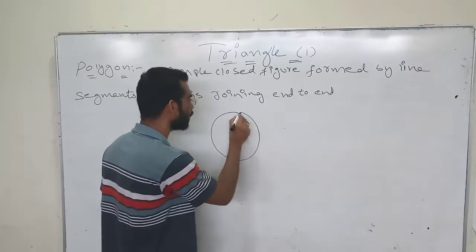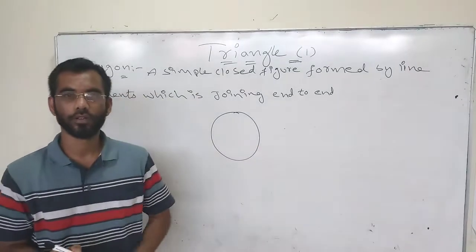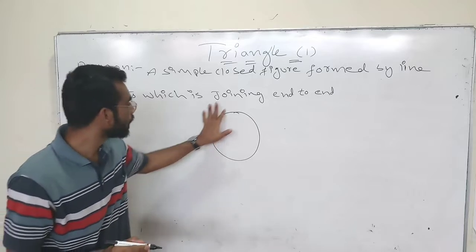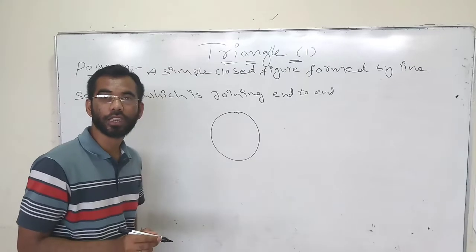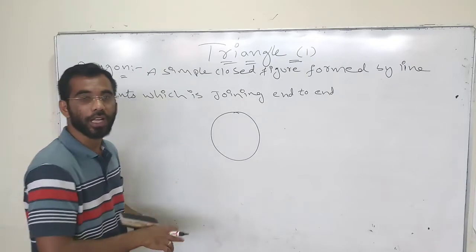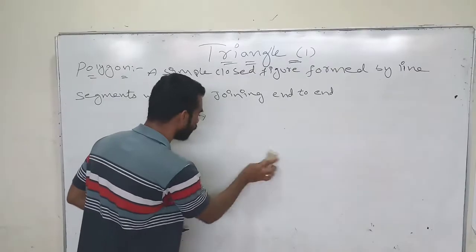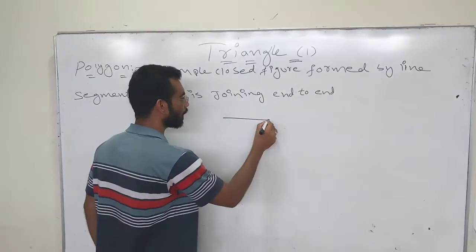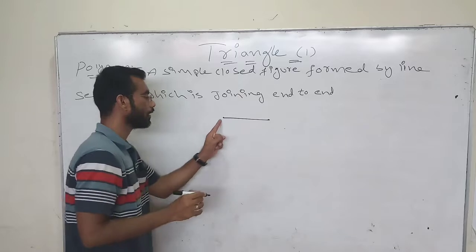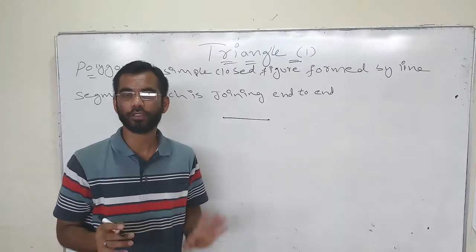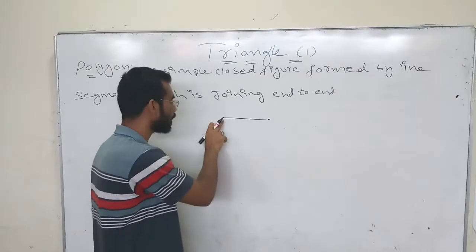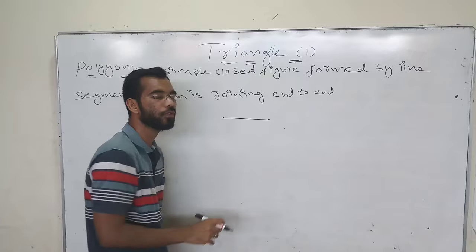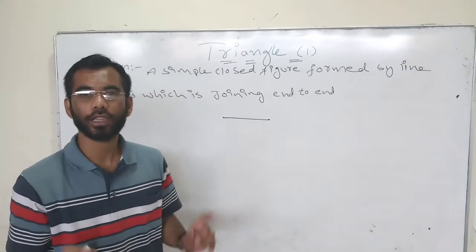If I draw a circle, is it a polygon? No, because it is curved. It is not a line segment. What is a line segment? A line which consists of two points. A line which starts from one point and ends at another point is called a line segment.